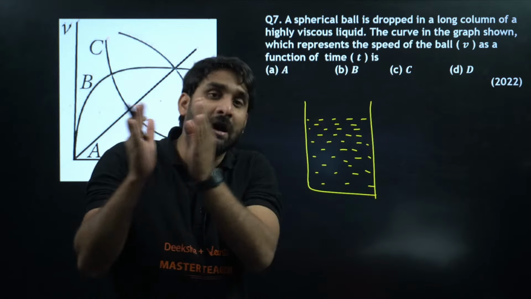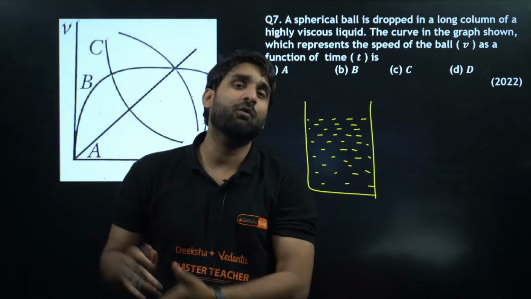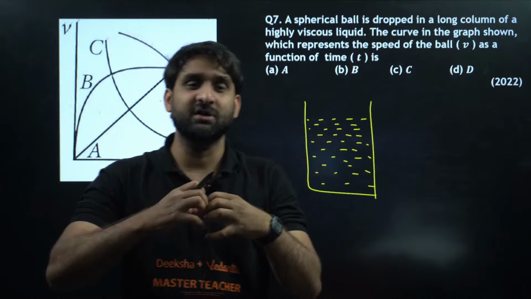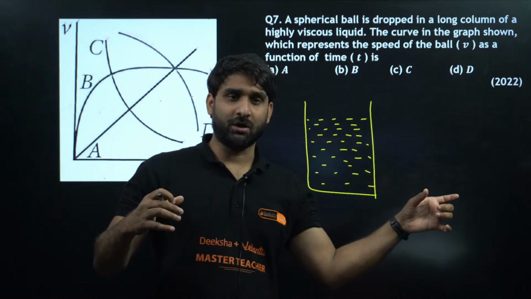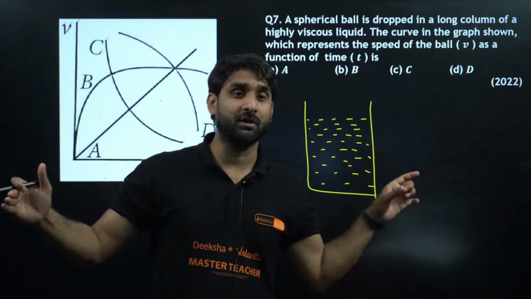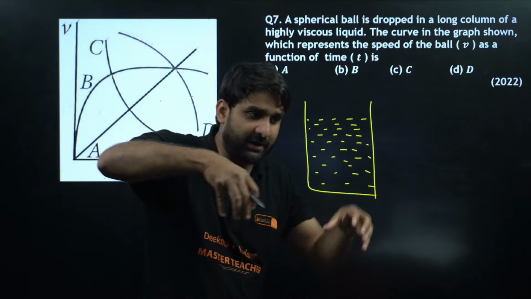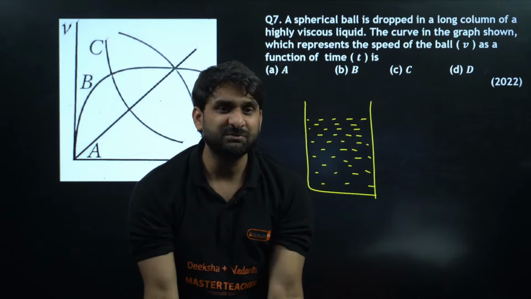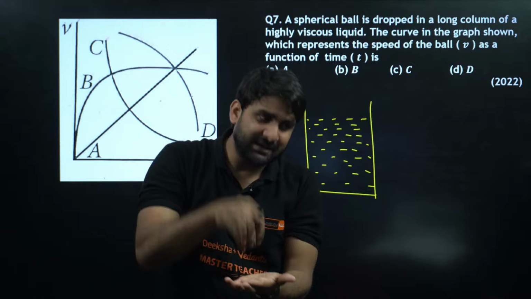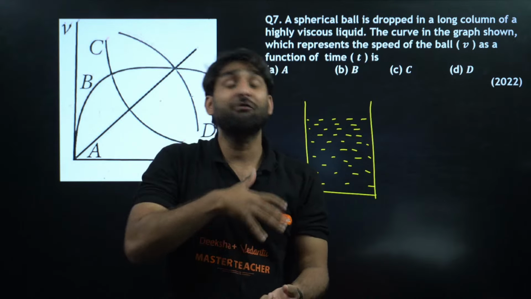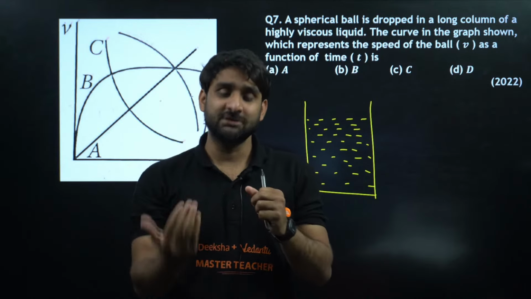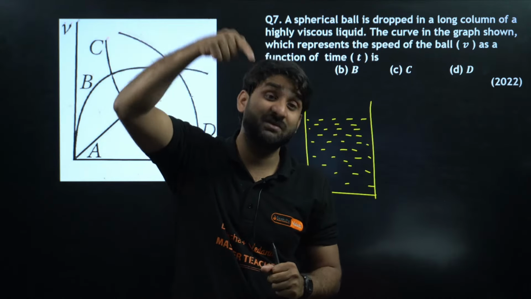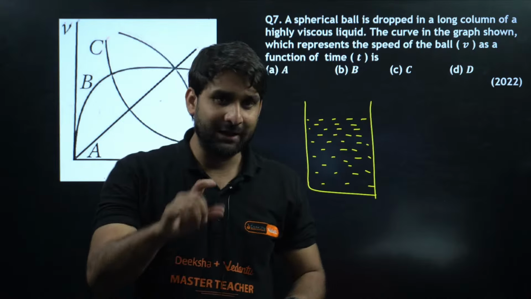If we compare water and honey, honey is more viscous than water, because the molecules of the honey are tightly packed with each other. So if you drop a ball in water and honey simultaneously, the ball dropped in water will go speedily, but the ball dropped inside the honey will face a lot of resistance force. The opposing force will be acting by the fluid molecules in upward direction, which will be resisting the motion of the ball in downward direction. I hope you are getting my point.